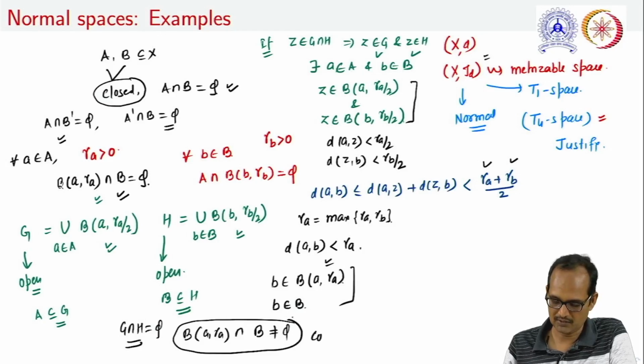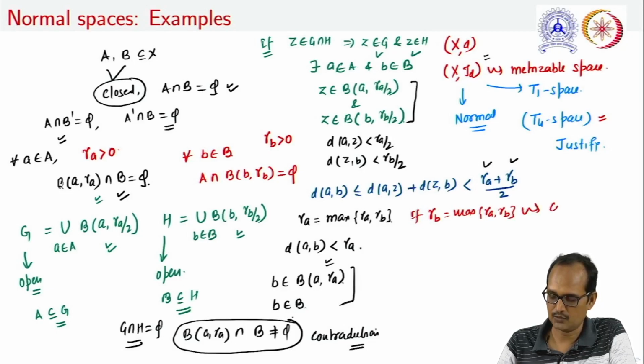So we reach a contradiction. Similarly, in the other case, if r_b is the maximum of r_a and r_b, we can reach a contradiction.